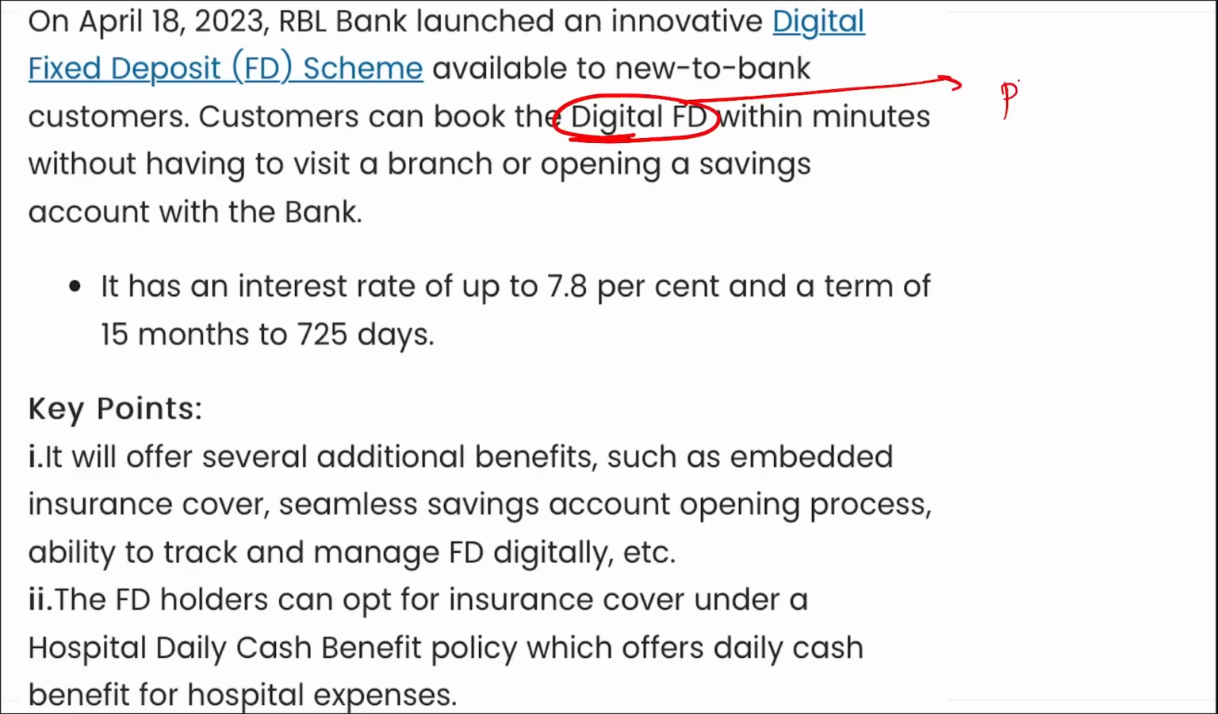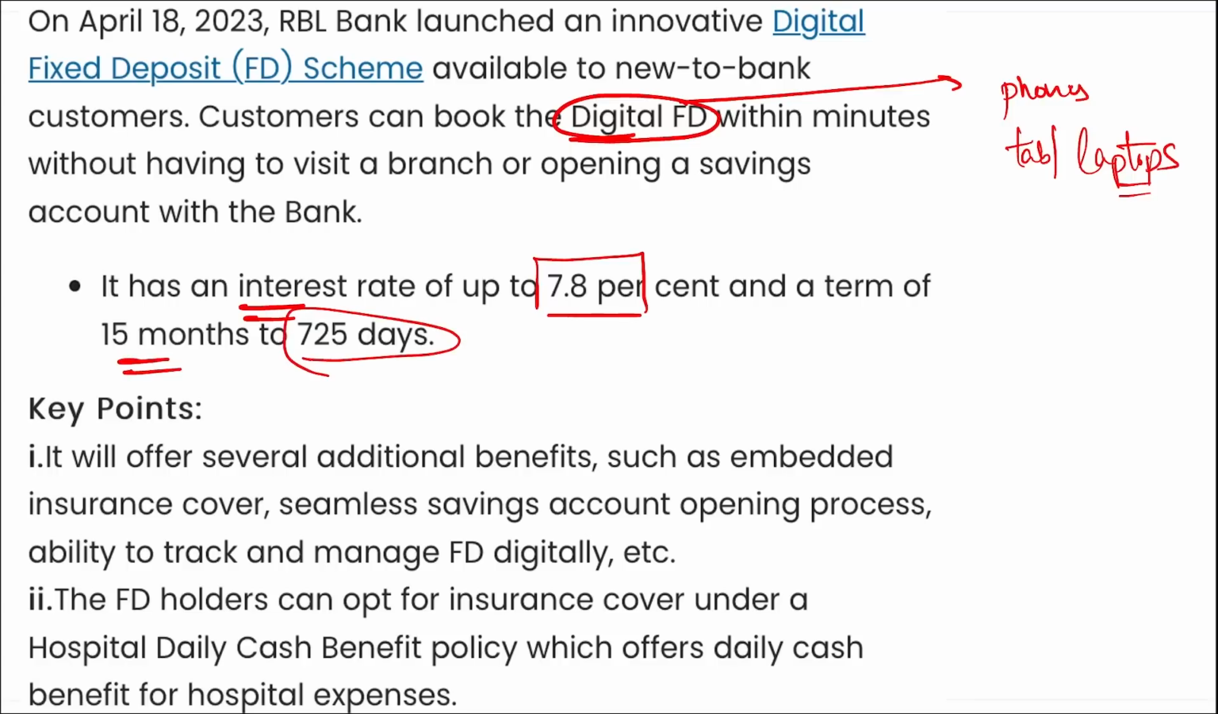You can use your mobile phones, your tablets, your laptops to book this digital FD. This will have an interest rate of 7.8% and a term of 15 months to 725 days. Various other additional benefits such as insurance cover, seamless savings account opening process, and managing FDs digitally can be availed.